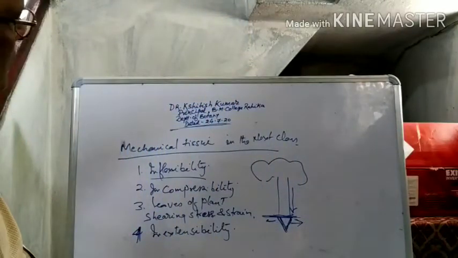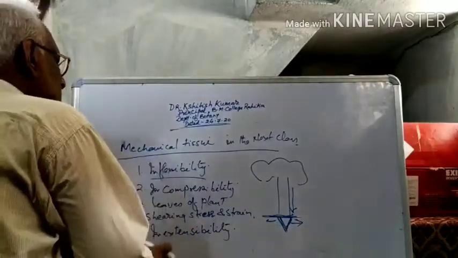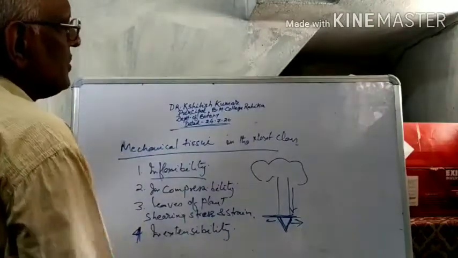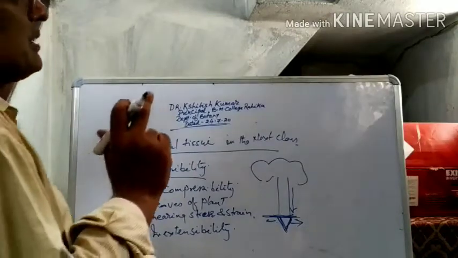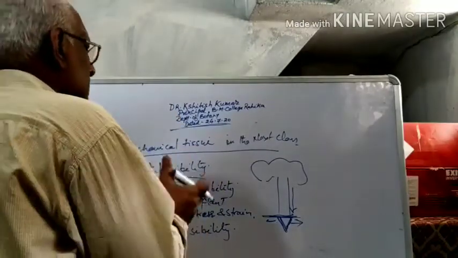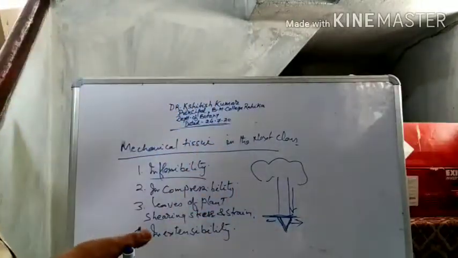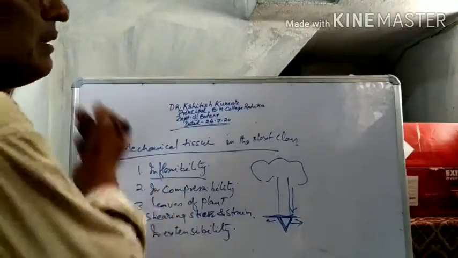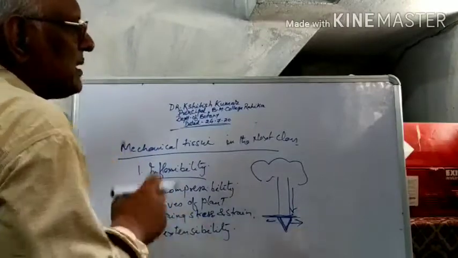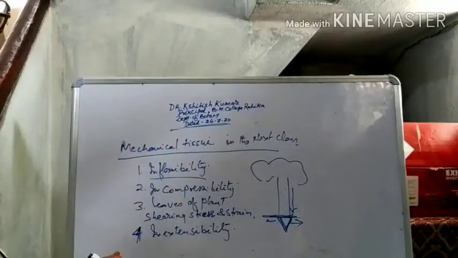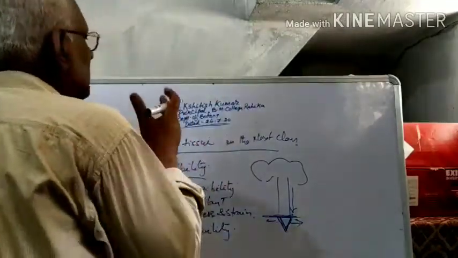Likewise, nature also applies various methods to cope with this type of stress and strain. So the distribution of the mechanical tissue inside the plant is related to how the plant has to face the stress and strain, on which side the plant has to face maximum stress and strain. On this point nature also distributes mechanical tissue.